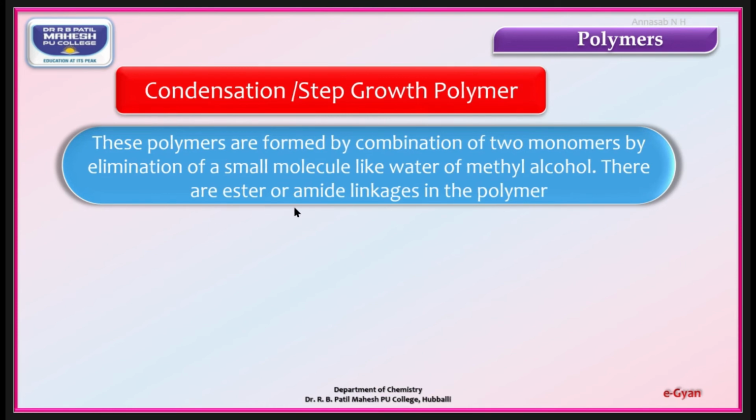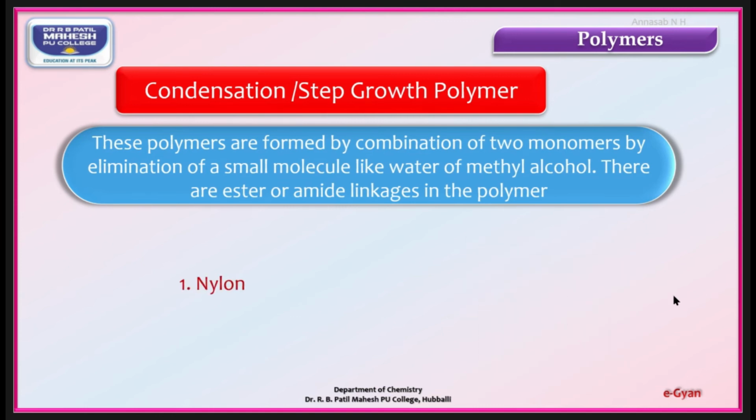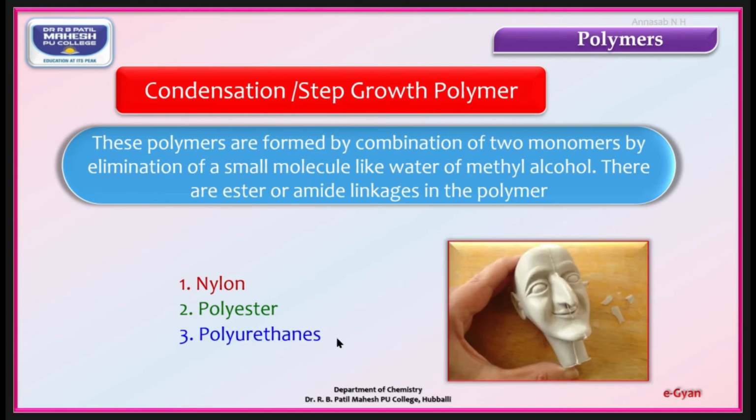There are ester or amide linkages in the polymers. Example: nylon, polyester, polyurethane. These come under condensation or step growth polymer, where there is a elimination of byproducts. It may be a smaller molecule like water, methyl alcohol, etc.